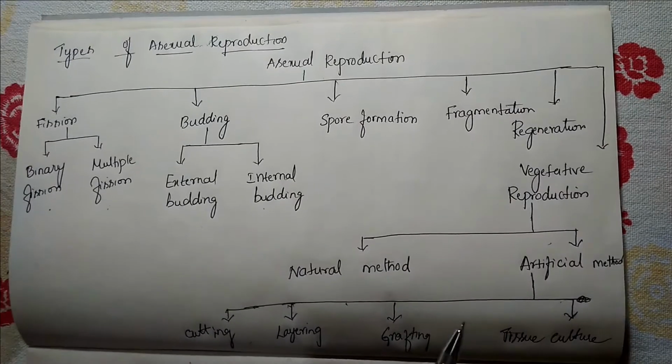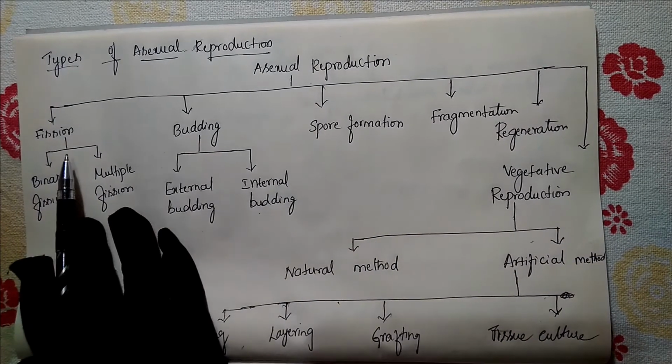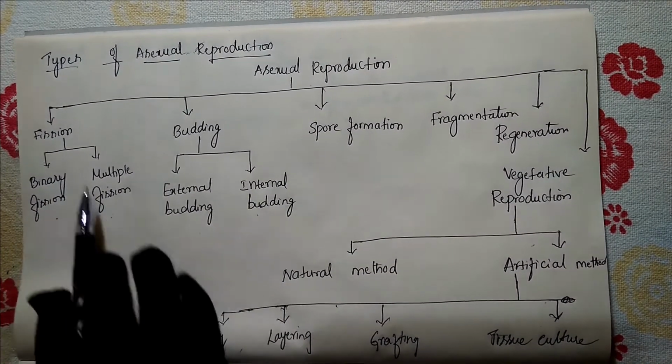So this is the flow chart of asexual reproduction. Let's discuss them one by one. First, let us discuss fission. The first type of asexual reproduction is fission. Fission is a type of asexual reproduction in which a fully grown parental organism divides into 2 or more similar daughter individuals.